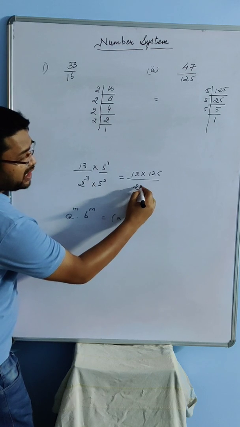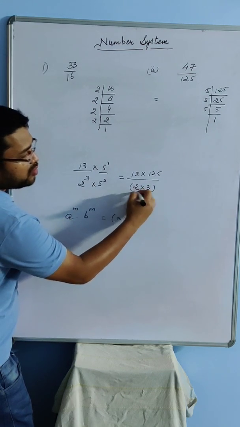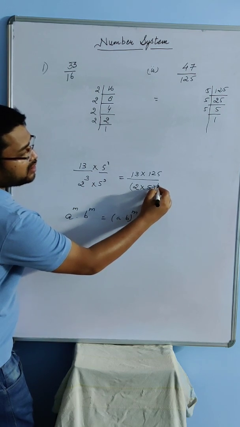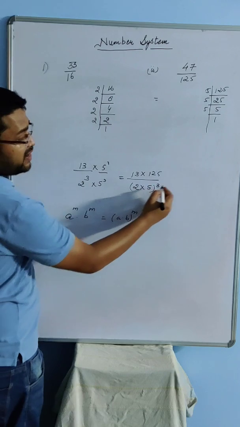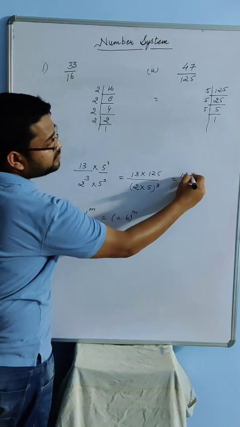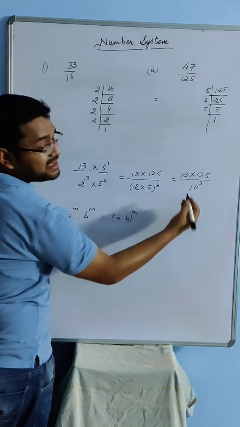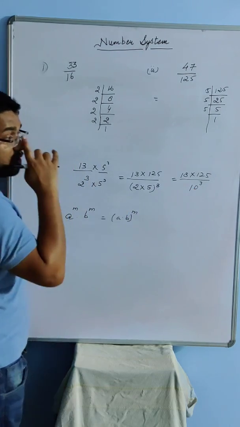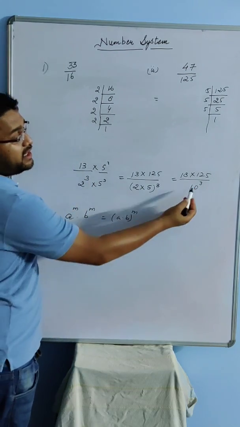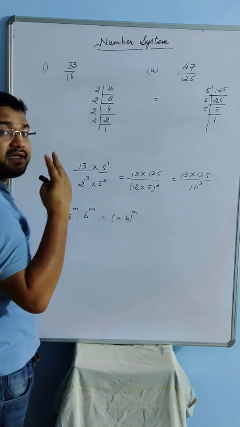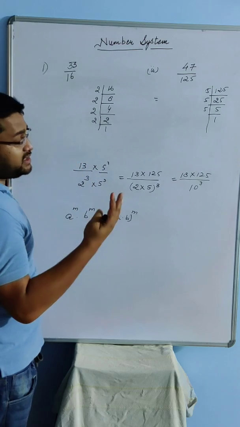So I am going to write it as 2 into 5 whole to the power 3. So 2 into 5 is what? 10. And 10 cube is what? 1000, 3 digits. So I know one thing, if there are 3 tens, it means the decimal will be terminating after 3 digits or 3 places.